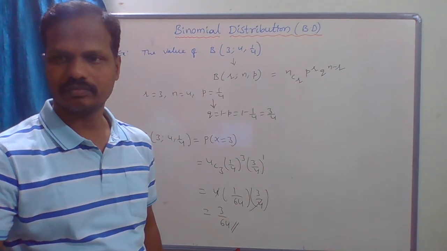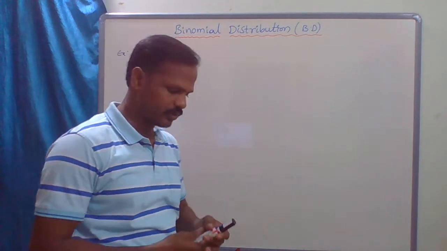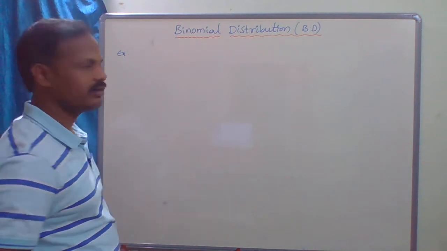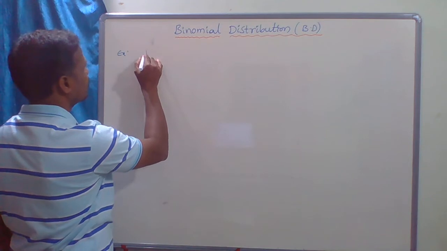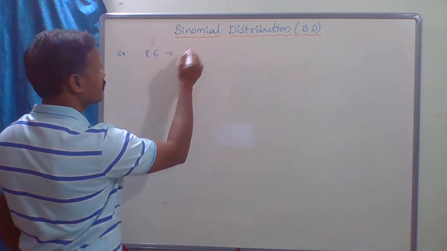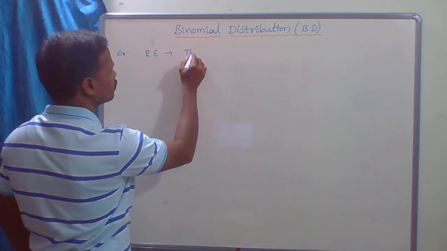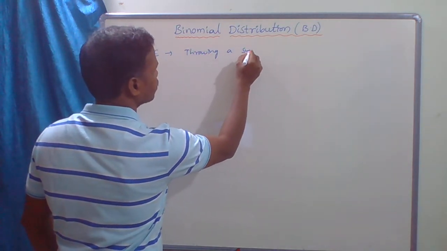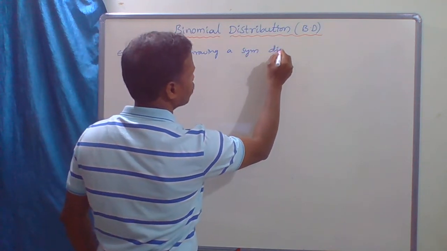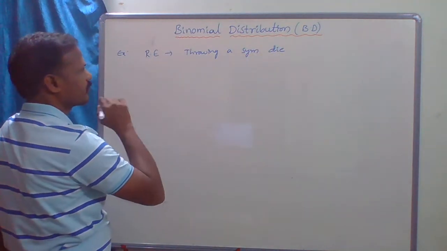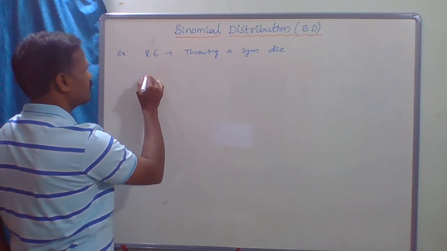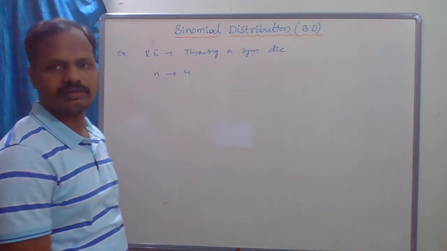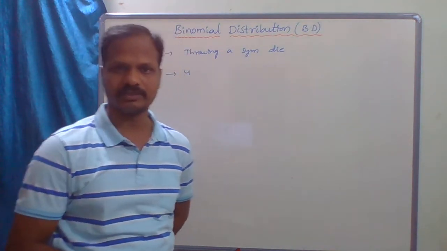Okay, so next problem. A symmetrical die is thrown. So our random experiment is throwing a symmetrical die. The die is thrown 4 times.